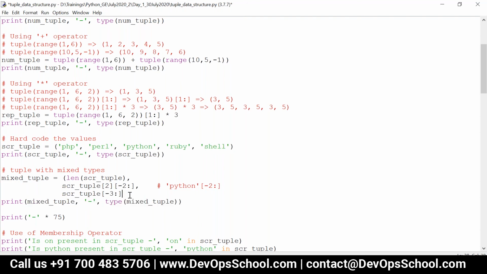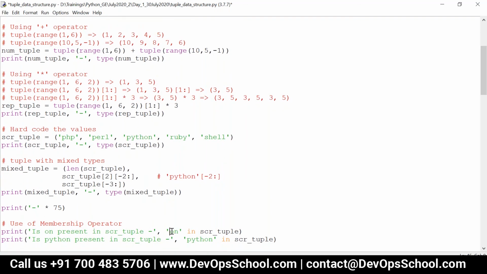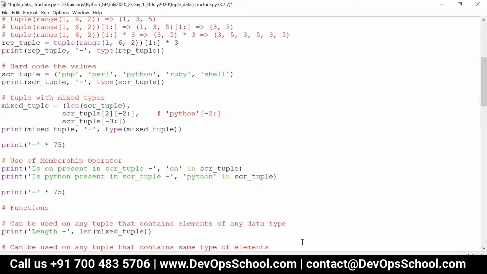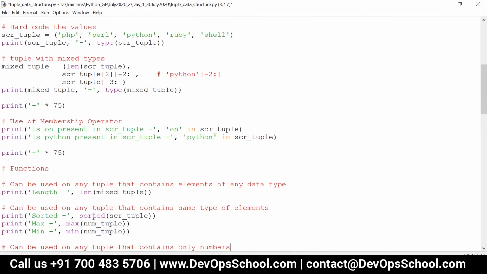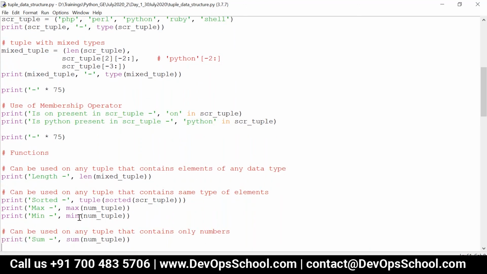And also the membership operator works in the same way. That is, it will not check for part of the reference, it will check the entire element like this. And then functions will work the same way. The thing is, sorted will return the output in the form of a list. If you want to convert the output into a tuple, you have to typecast it: tuple of sorted of the tuple.